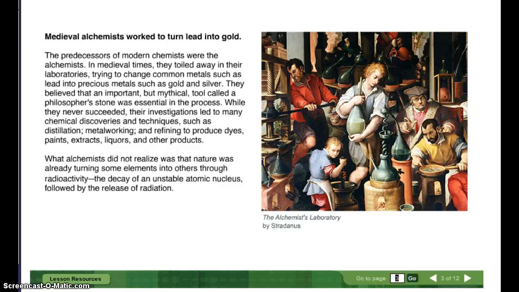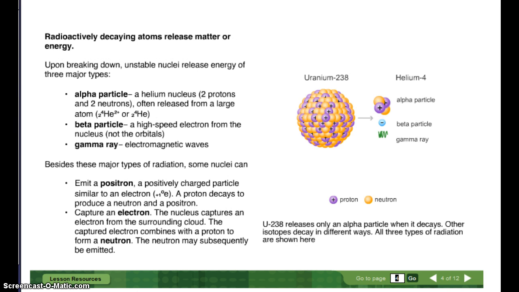What alchemists did not realize was that nature was already turning some elements into others through radioactivity, the decay of unstable atomic nuclei, followed by the release of radiation. Radioactively decaying atoms release matter or energy.